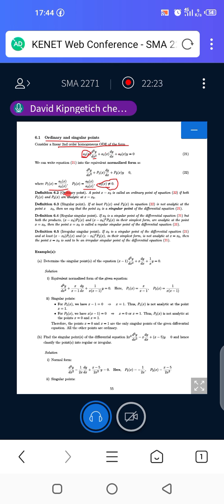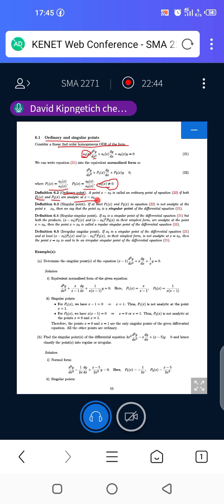If we define an ordinary point, we can say that a point x equals x naught is called an ordinary point of the equation if both p1x and p2x are analytic at x equals x naught.